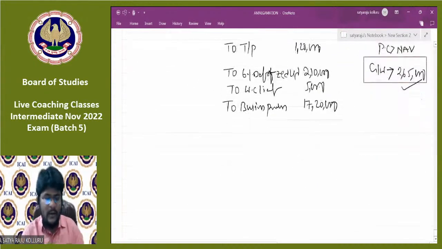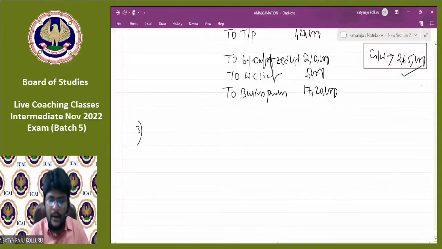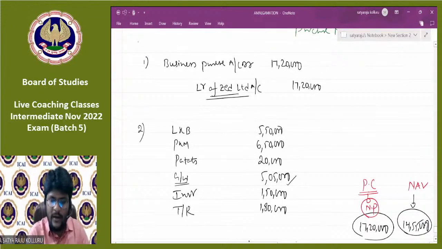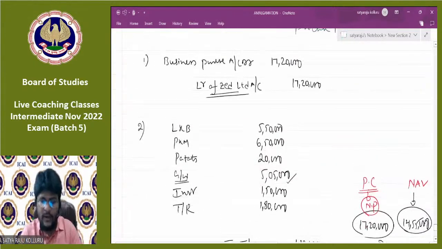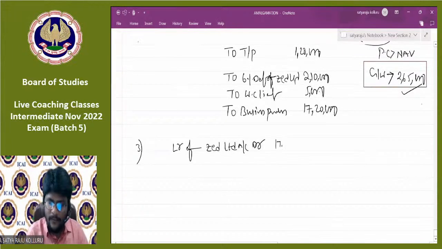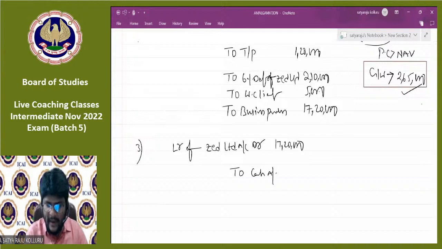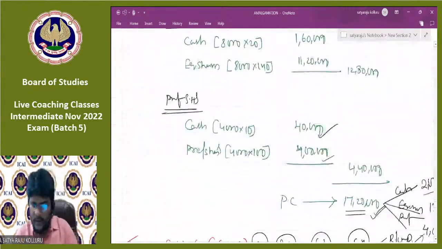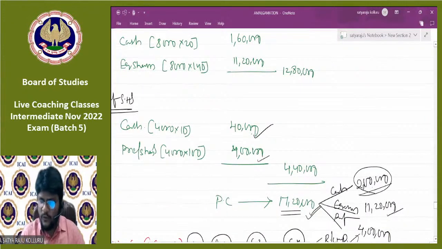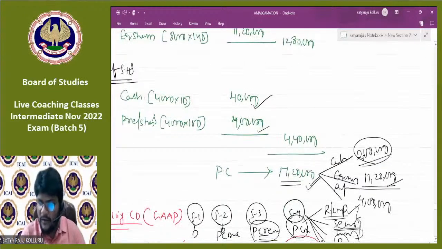Okay, fine. Next, coming to the third entry. Now you can make the final settlement to the liquidator of Z Limited, that is, liquidator of Z Limited account debtor. How much do we need to pay the liquidator of Z Limited? 17,20,000. Please all of you check where it is available. Here we already decided in the form of cash, which is 2 lakhs. In the form of equity shares, 11,20,000.